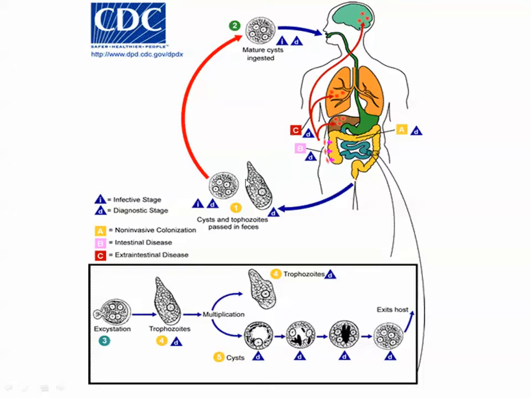The amount of parasite that enters the human can also affect this. The infection is of two types: invasive and non-invasive. If it is non-invasive, it will cause simple diarrhea, which will return to normal after an hour or two.